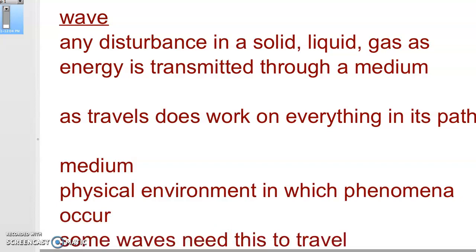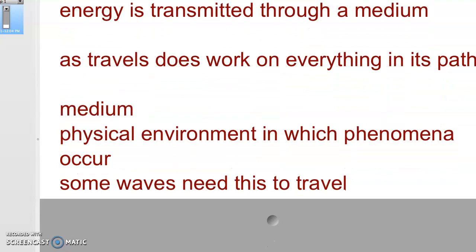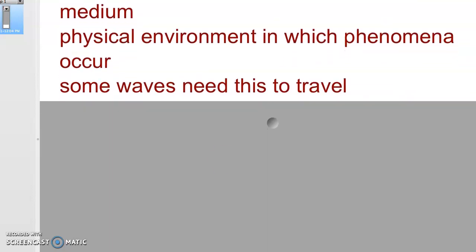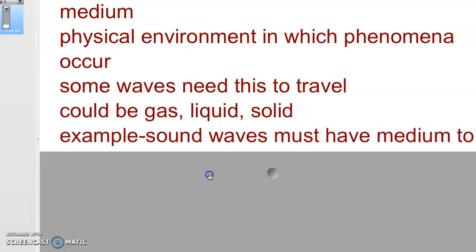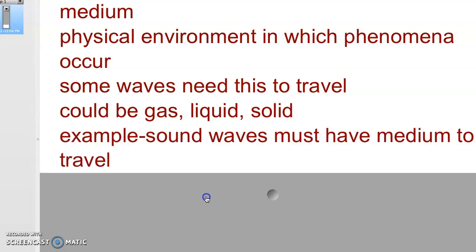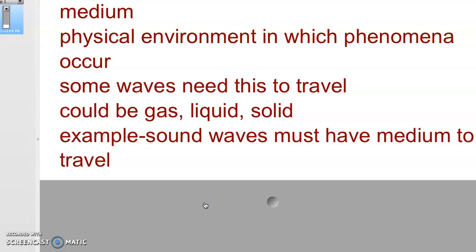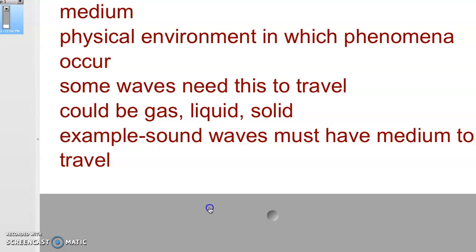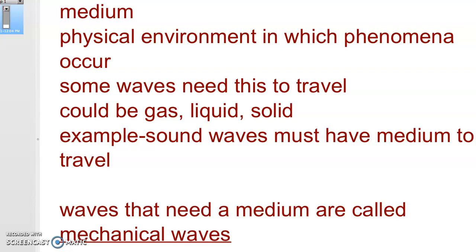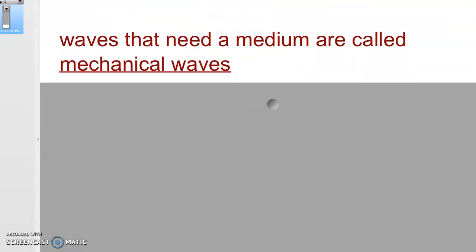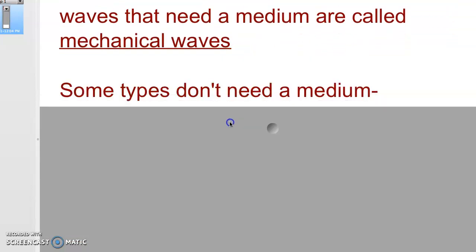It might be through air or water, and a lot of waves need to have a medium to be able to travel. So that's a big deal. If you don't have a medium, some won't be able to travel. Again, it could be a gas, liquid, or solid. A good example of a wave that must have a medium is a sound wave, because there has to be vibrations off of the medium. So if it needs a medium, we call them mechanical waves. A great example would be sound waves, right?